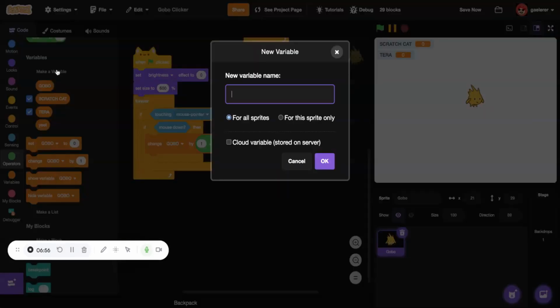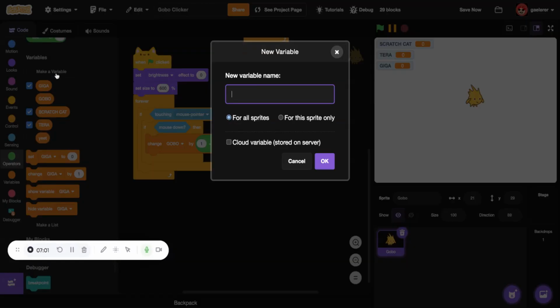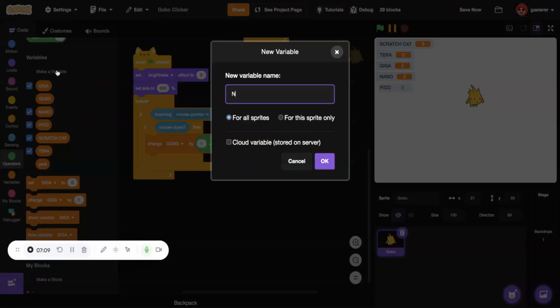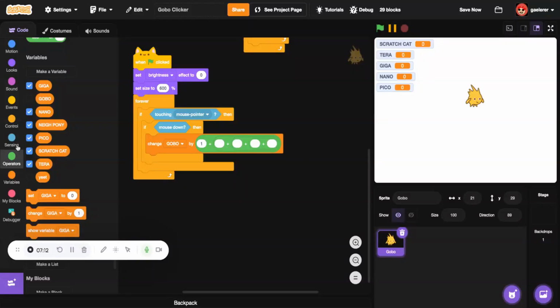So Theta, Giga, Nano, Pico, and Naponi. In my case, those are the things that I'm going to put in the shop.